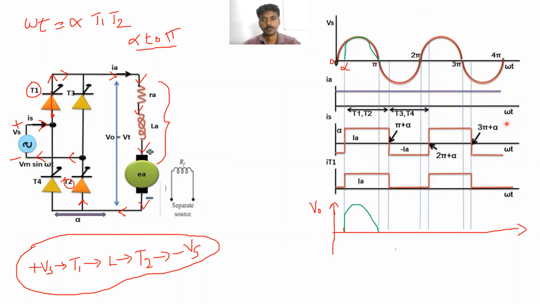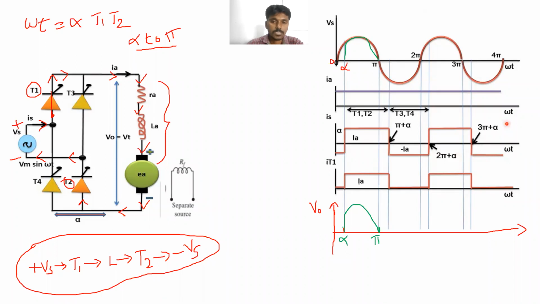Is it right? Have you got the point? All of you? This is the alpha, and this is the pi. Okay? Is it okay? Please give the answer. Is it okay, please? Yes, sir. Okay. So this is the output voltage waveform when T1, T2 are triggered.